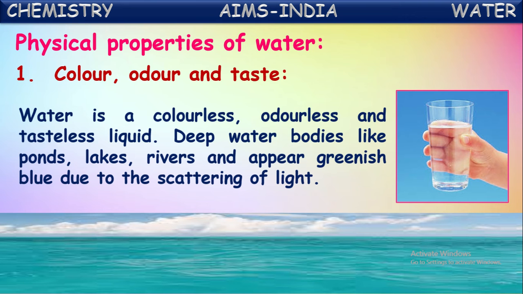But in the water bodies, if you see rivers, ponds, lakes, and oceans, water seems to be light blue color, isn't it? In a light greenish blue color, it seems. Yes, this is because of the scattering of light, but it is not the original color of water. Okay.